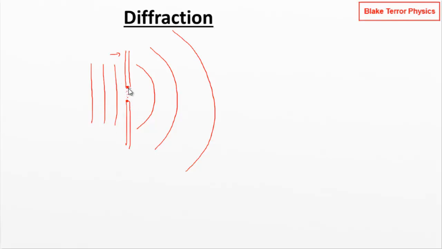If the path difference from one side of the gap to the other is one wavelength, then by the time the source here has reached the other side of the gap, they're going to be in phase and they're going to constructively interfere. Plus, we're going to have had another wave turn up because everything here is a wavelength apart.